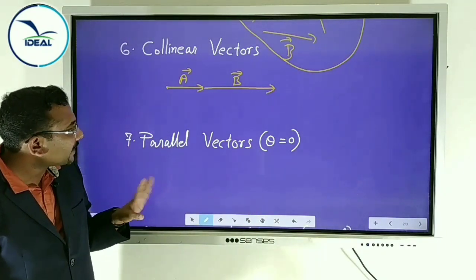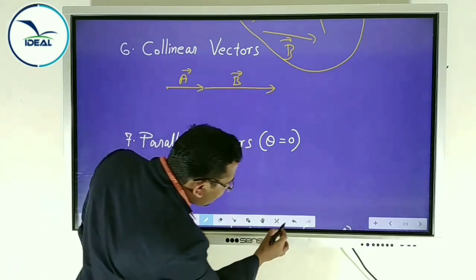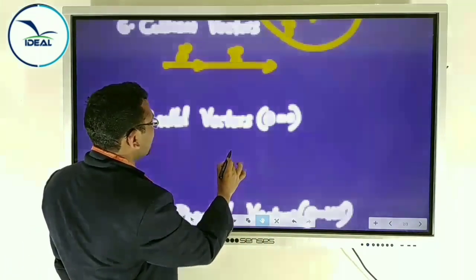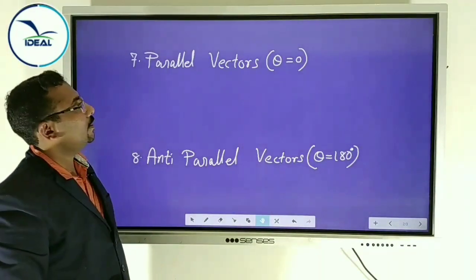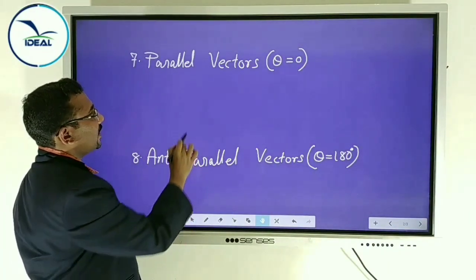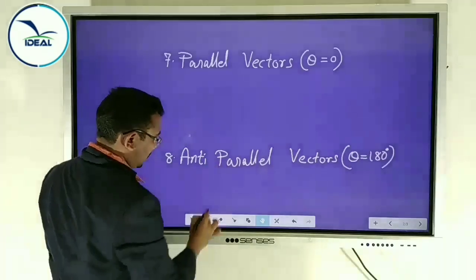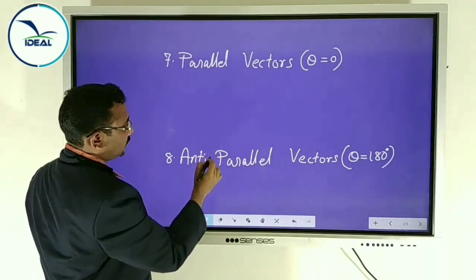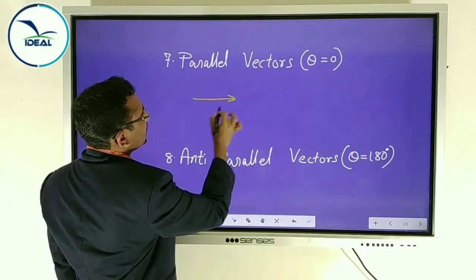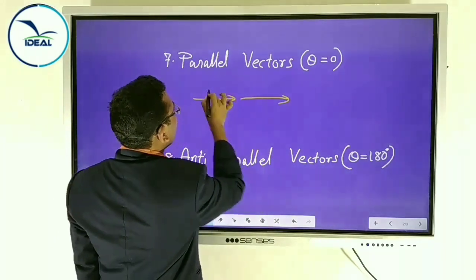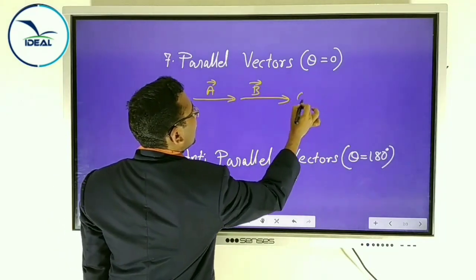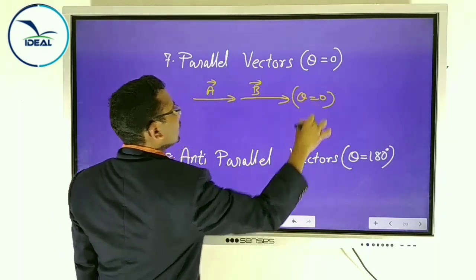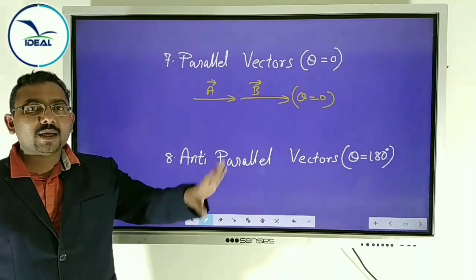Okay. Next, parallel vectors. Vector A, vector B are parallel, that is theta equal to 0. They are in the same direction.